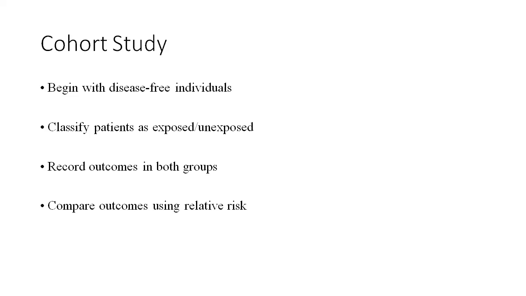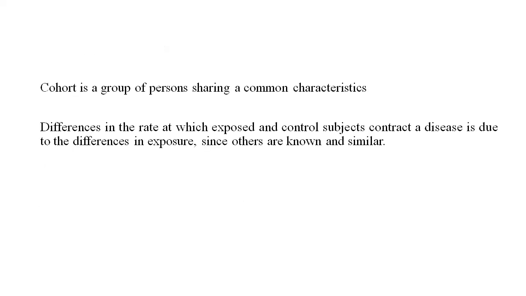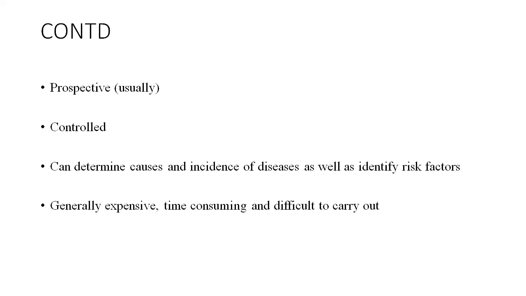Okay, so you have to dedicate time to this. You will come up with the relative risk with a particular diet. A cohort is a group of persons sharing common characteristics. Differences in the rate at which the exposed and control subjects contract the disease are due to differences in the exposure. Since other factors are known and similar, the background similarity has to be assured. Baseline parameters have to be matched.